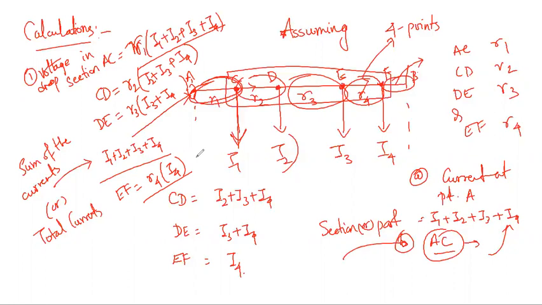Now I need to find the overall voltage drop. Let me take these as equation 1, equation 2, equation 3 and equation 4.